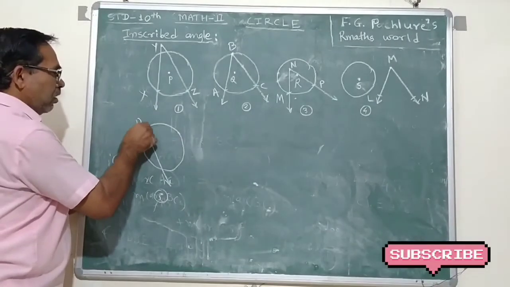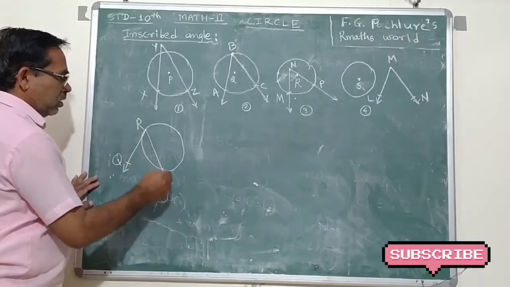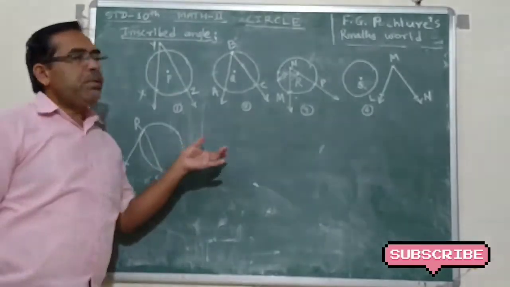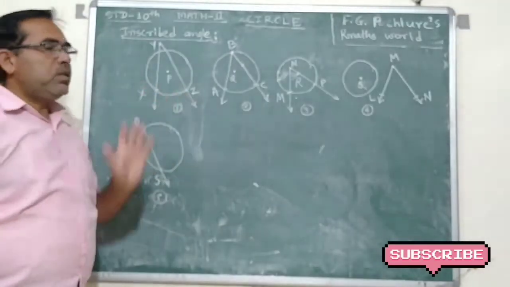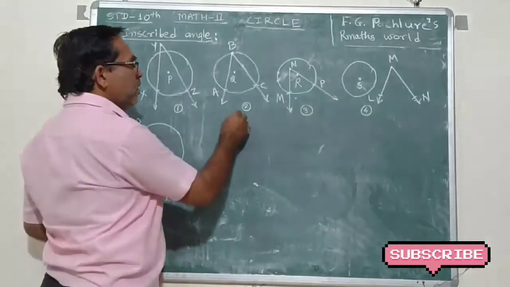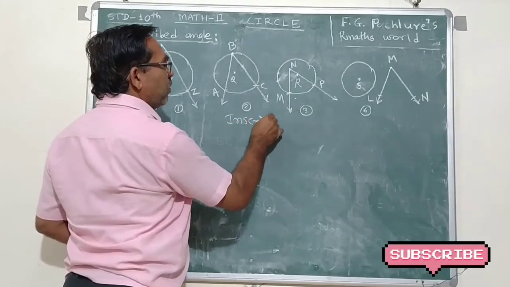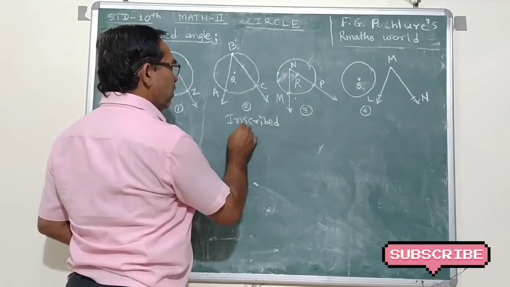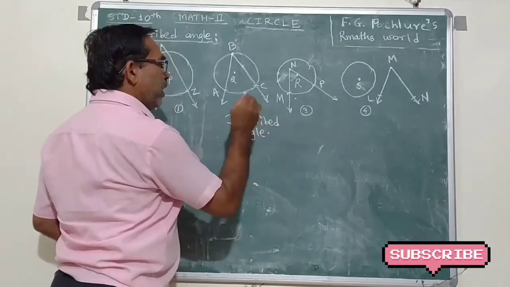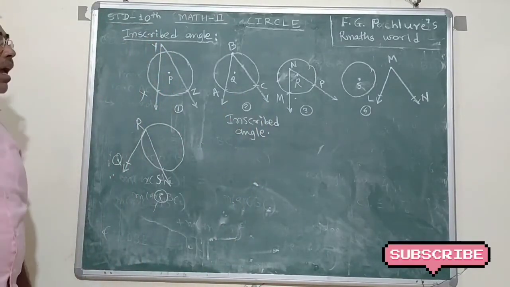Q, R, S. Dear friends, observe these figures. I say it is the inscribed angle figure. Why?